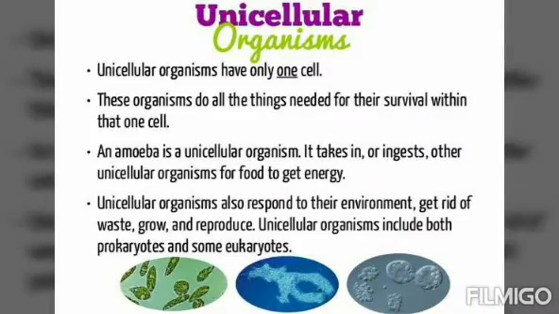So let's discuss the points about unicellular organisms. Unicellular organisms have only one cell, that I already told you. These organisms do all the things needed for their survival within that one cell. This means they can perform all the life activities, because to survive everyone needs food, respiration, and exchange of gases.